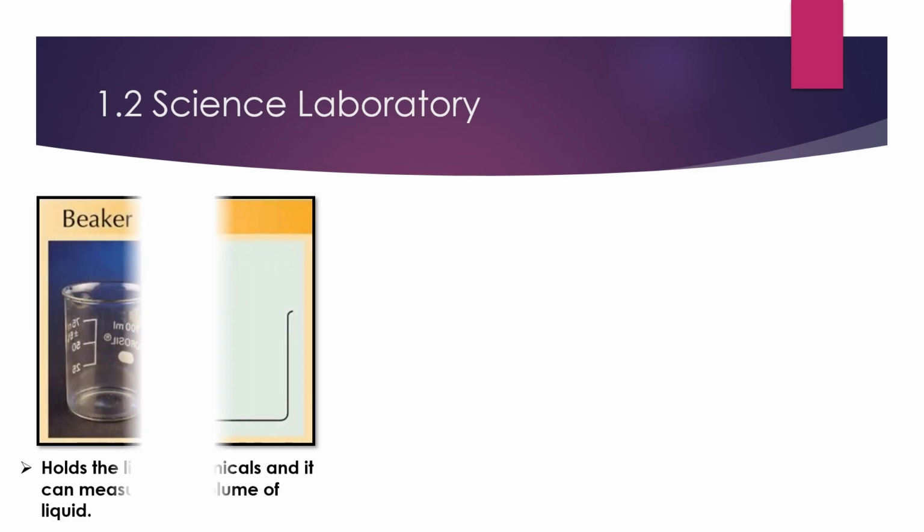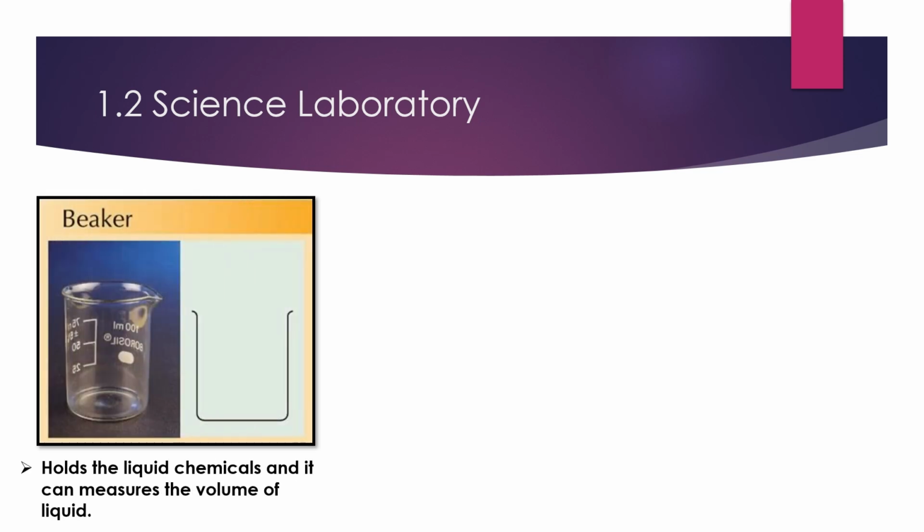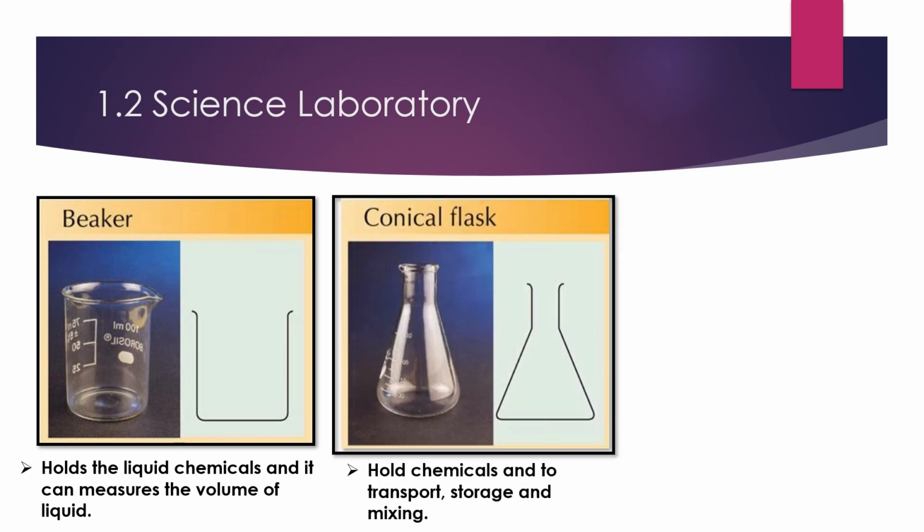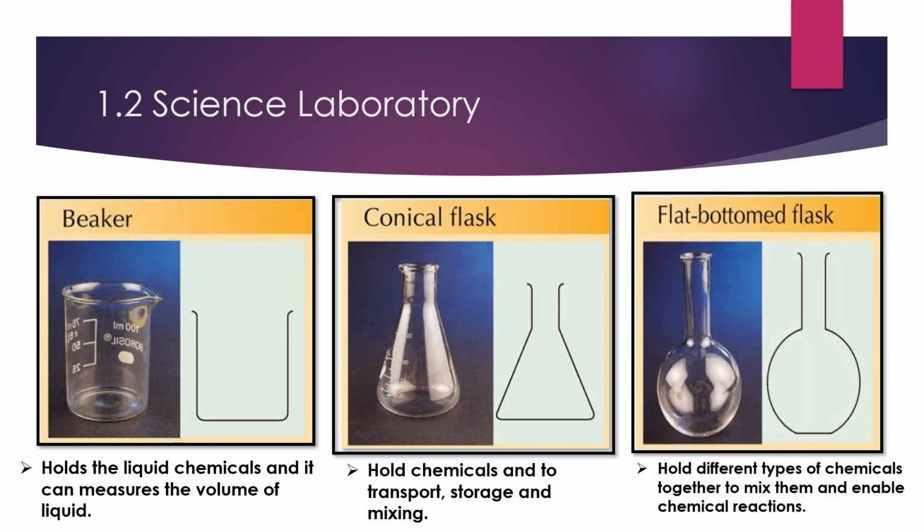Next, we have the beaker. The function of the beaker is to hold liquid chemicals, and it can measure the volume of the liquid. Then we have the conical flask. The function of the conical flask is to hold chemicals and to transport, store and mix the chemicals. We also have the flat bottom flask, which holds different types of chemicals together to mix them and enable chemical reactions.